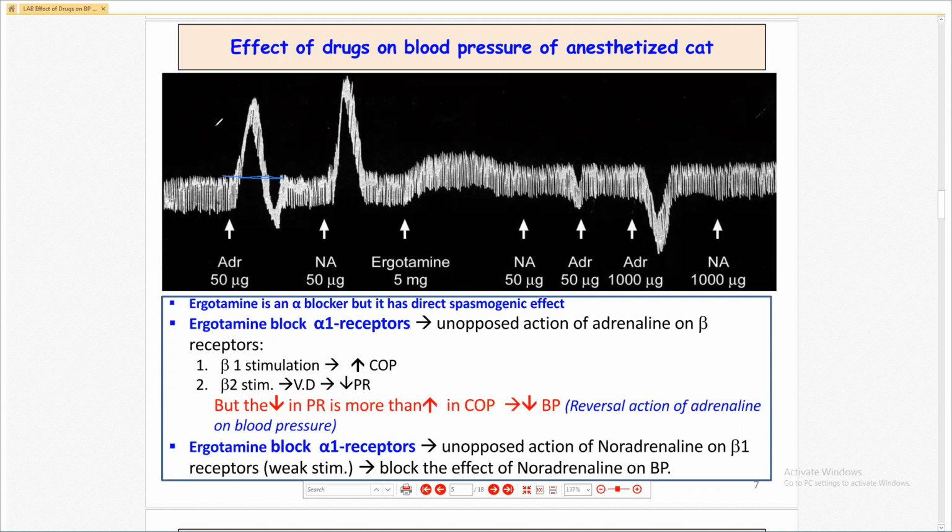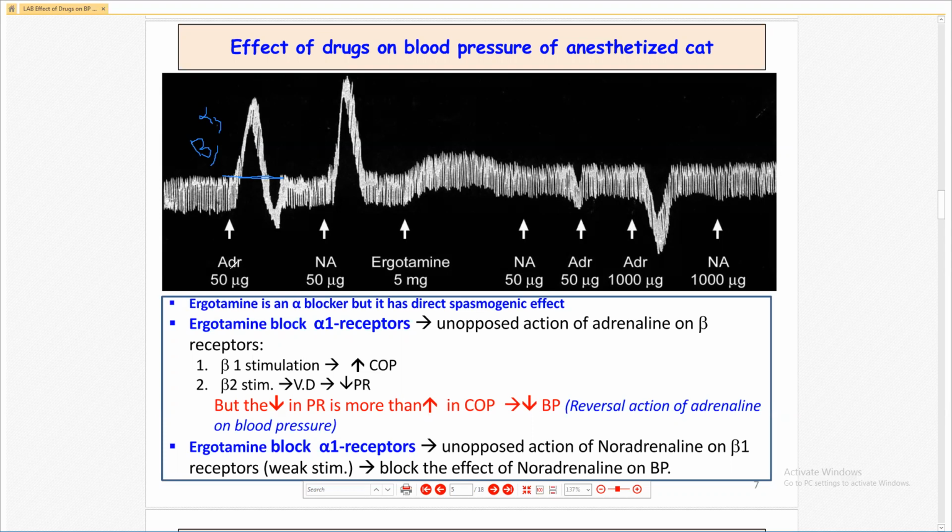Increase in blood pressure, adrenaline, which receptor? Alpha 1, as we discussed before, alpha 1, and which one? Beta 1. Only alpha 1 and beta 1 receptor are responsible for the stimulation in this graph. Increase in the blood pressure.